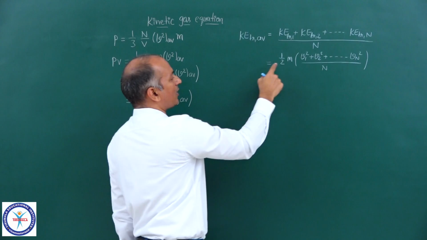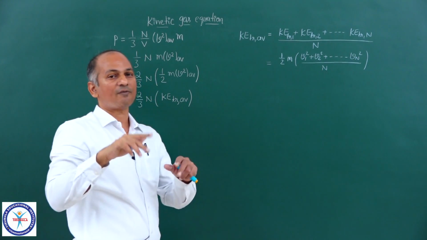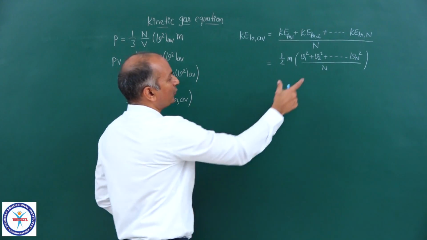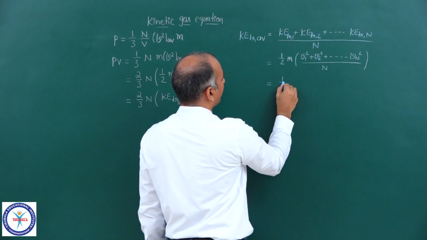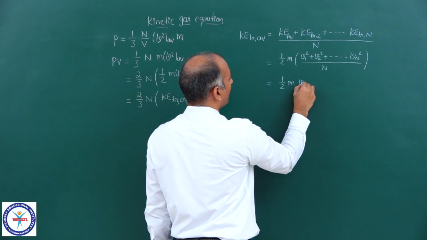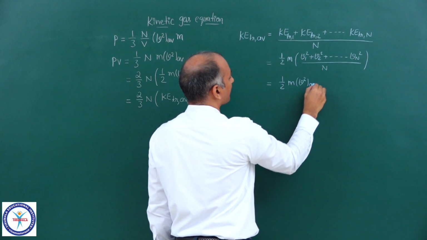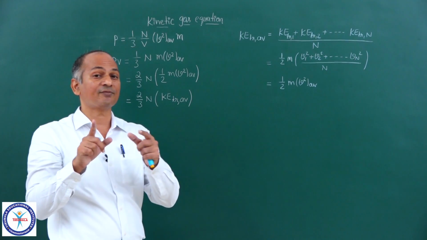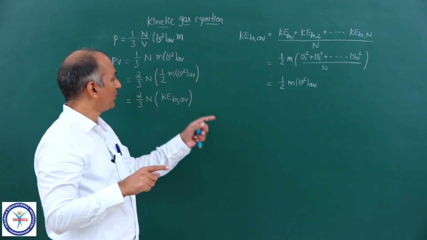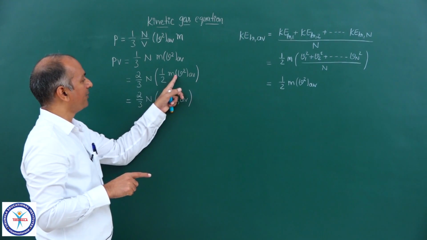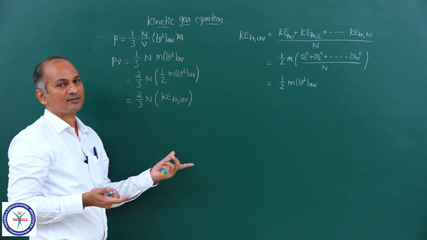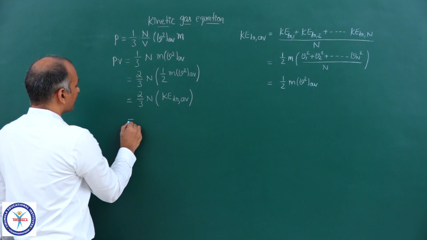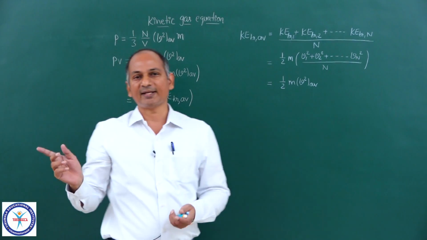Because KE1 is equal to half m v1 square, KE2 is equal to half m v2 square. Kinetic energy translational is equal to half m v square. And you look at that expression which I have written in the bracket, that is nothing but half into m into v square average. v1 square plus v2 square so on vN square, that is the average of the square of the velocities. And the same thing I did here, you see, half into m into v square average is equal to KE translational average.